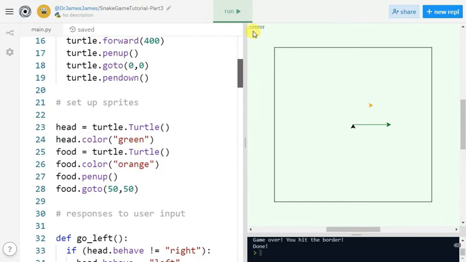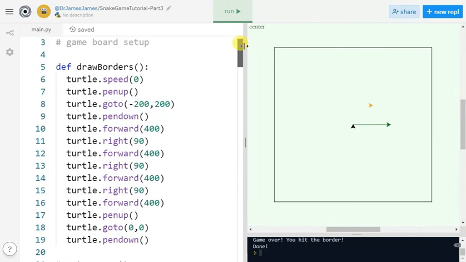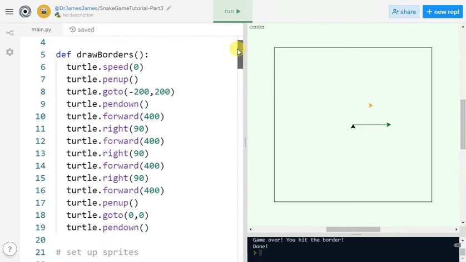Okay, I finished making the changes. And just to show you quickly over on the left here, in the places where I was using the turtle that had nothing to do with the head of the snake, it still says turtle dot. So turtle dot is for all the drawing of the borders.